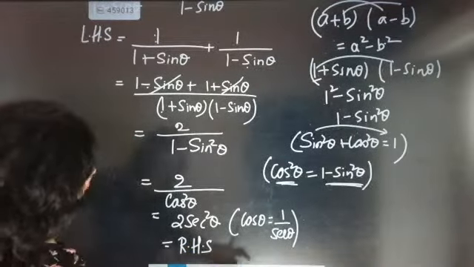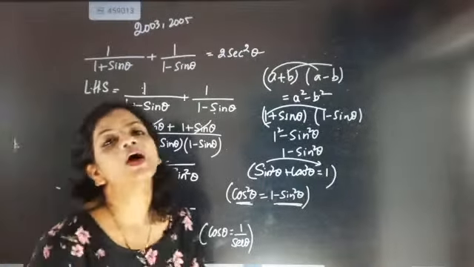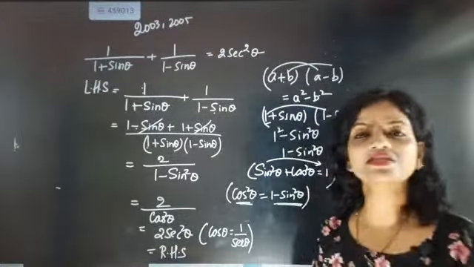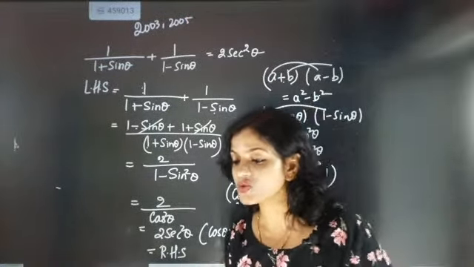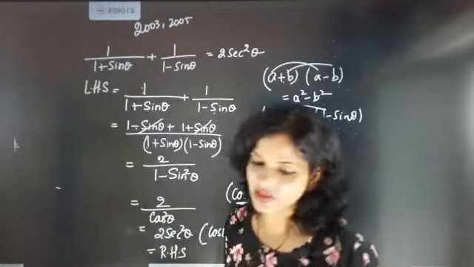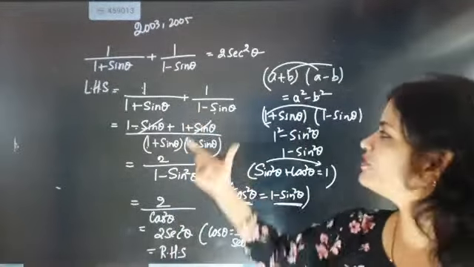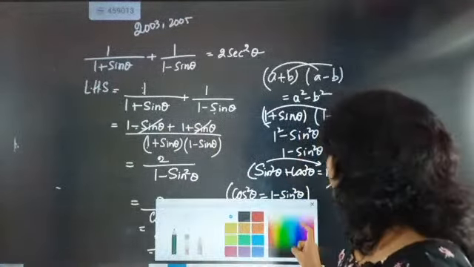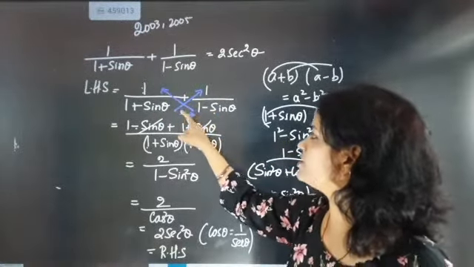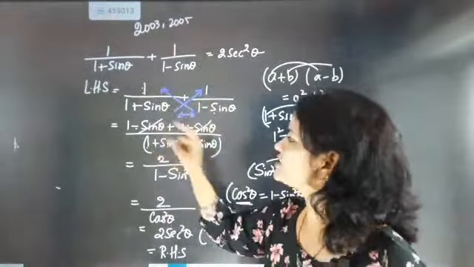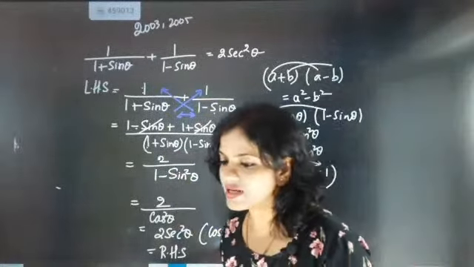And what exactly was your point? It is a CBSE asked question, you had to prove that 1 plus sine theta plus 1 minus sine theta will be equal to 2 secant square theta. This is what you had to prove. And to prove this, what did you do first? First we took this factor. Now after taking that, we did cross multiplication. This part multiplied with this, and these two parts multiplied with each other. So 1 minus sine theta plus 1 plus sine theta, and these two multiplied with each other, it is coming as 1 minus sine square theta.